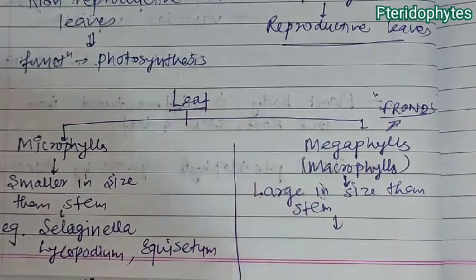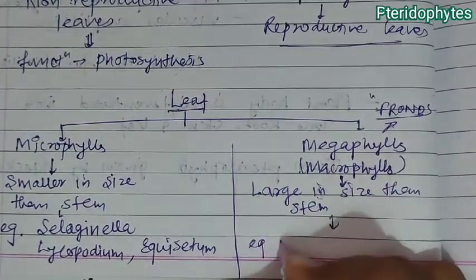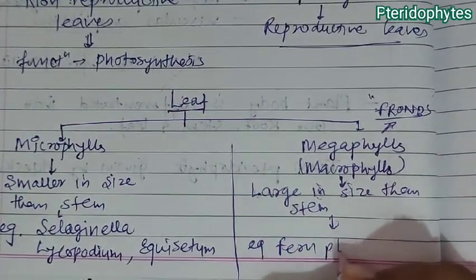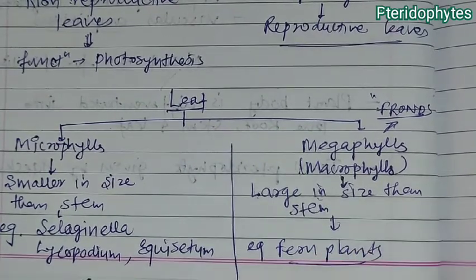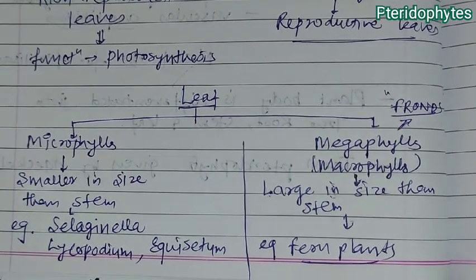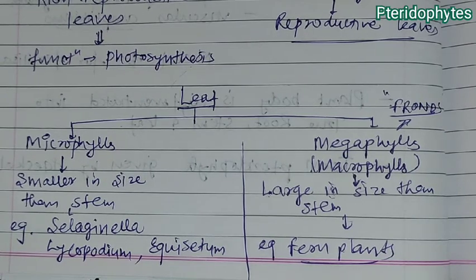These megaphylls are found in fern plants like Dryopteris, Marsilea, Salvinia and Adiantum, and we will study these in the last order, Pteropsida. So based on size there are two types: microphyllous pteridophytes, and the fern plants are megaphyllous pteridophytes.